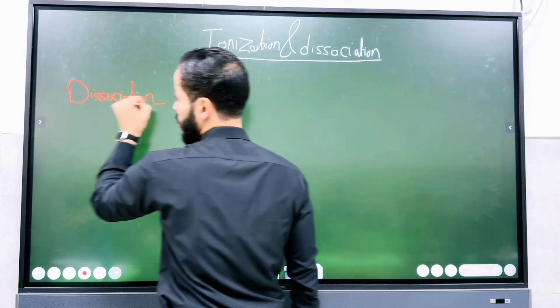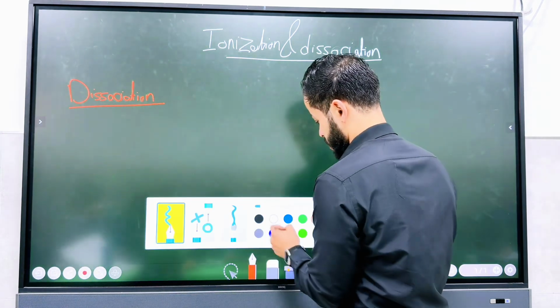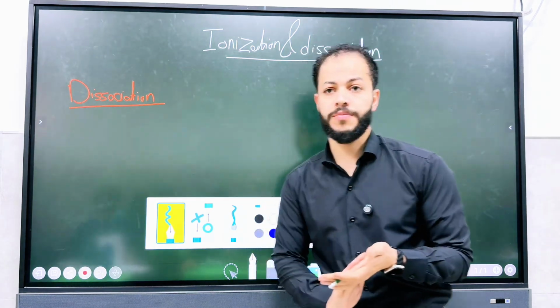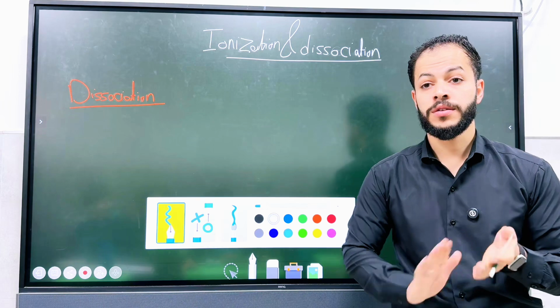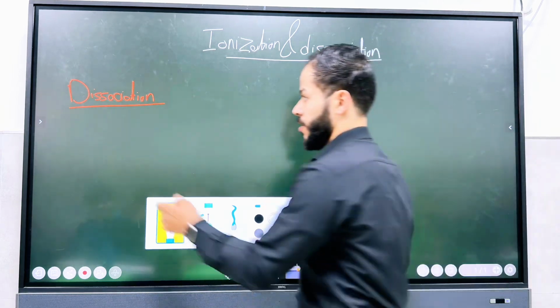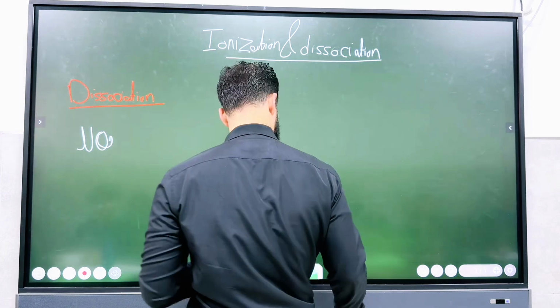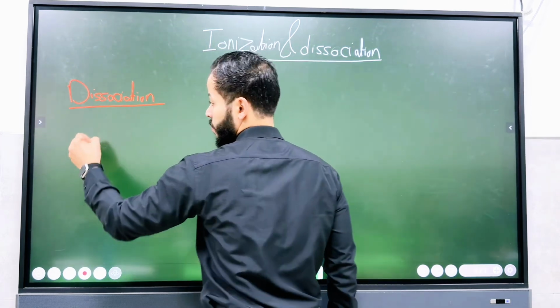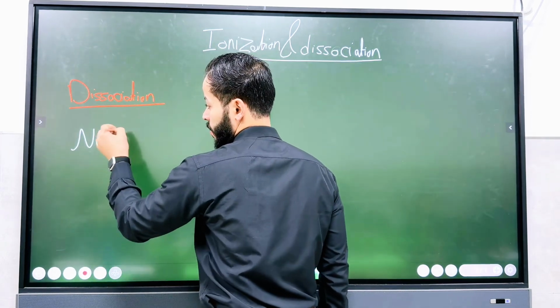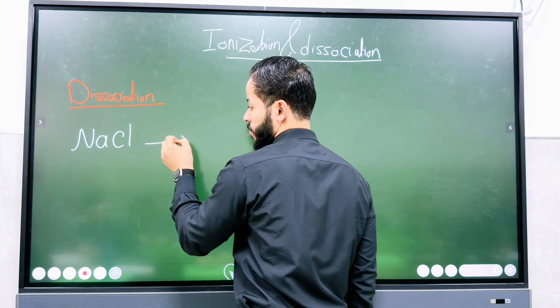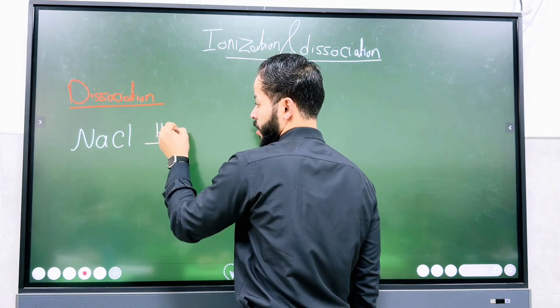Does anyone have an example of an ionic salt? An example of an ionic compound? NaCl. Okay. NaCl, this is a stable salt, sodium chloride. When it's dissolved in water, it gives us what?